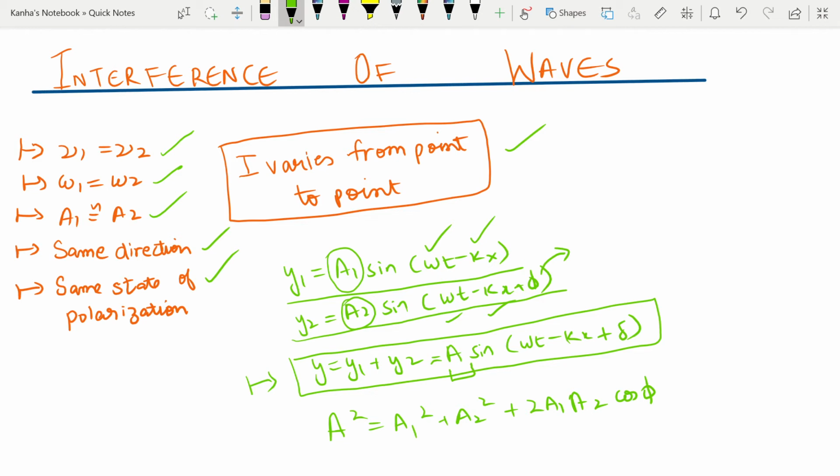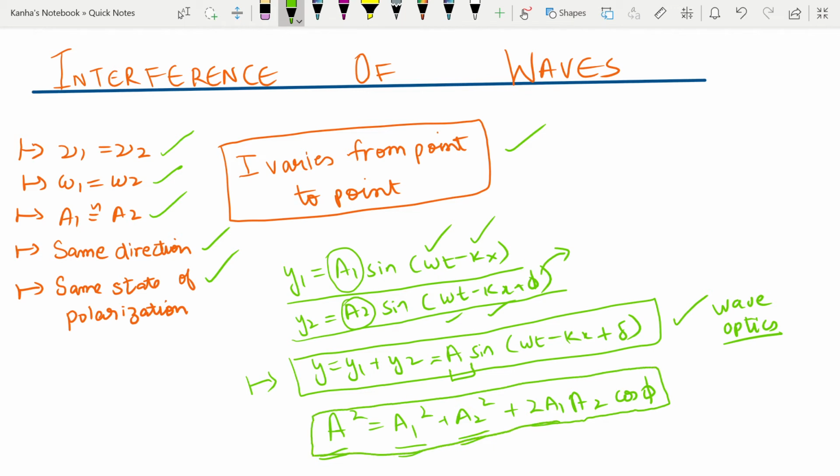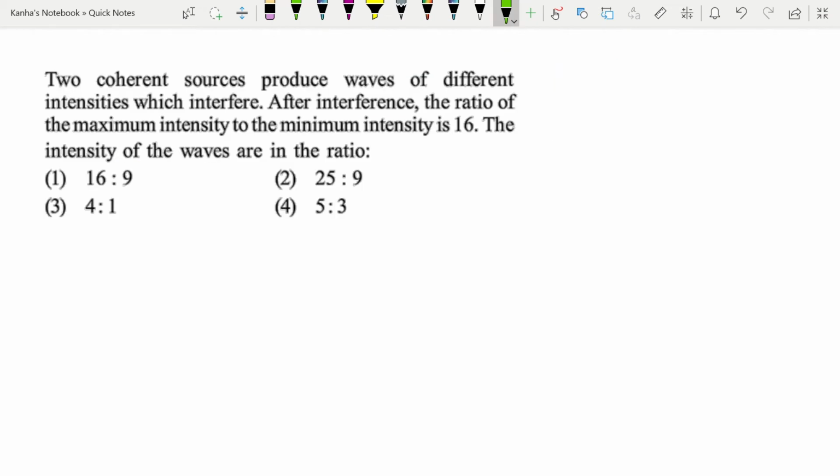What are these values? We'll look at these when we talk about wave optics, where we do a thorough discussion of this. Just note that your final amplitude square will be equal to the sum of the squares of the amplitudes of the first two plus 2 times A1 into A2 into cos of that extra phase that you had. So this is one thing that you should note from here. So let's begin this question.